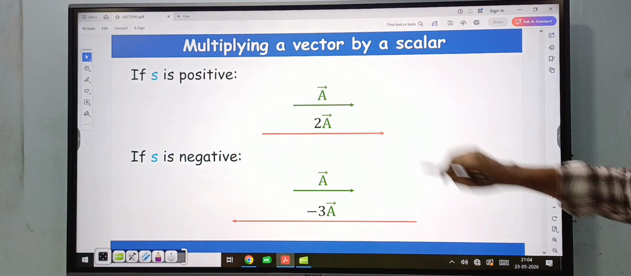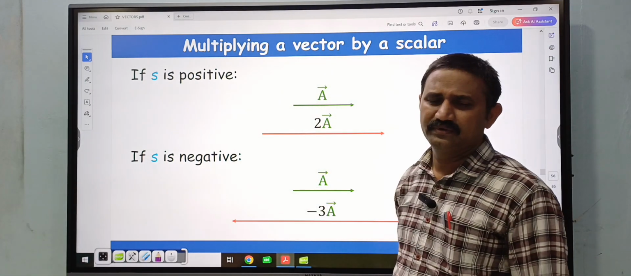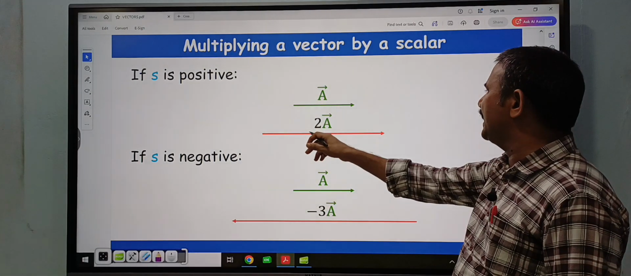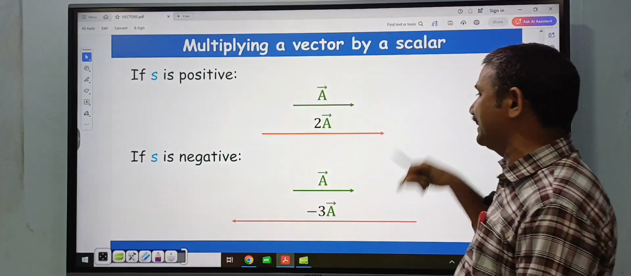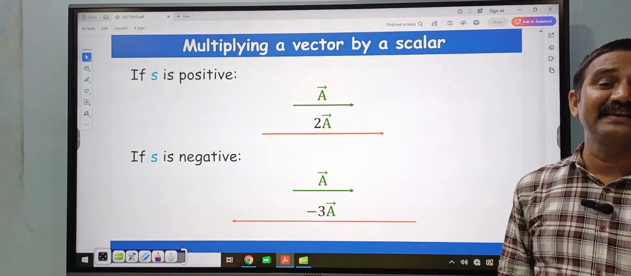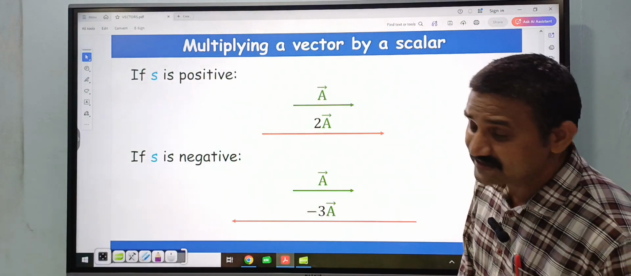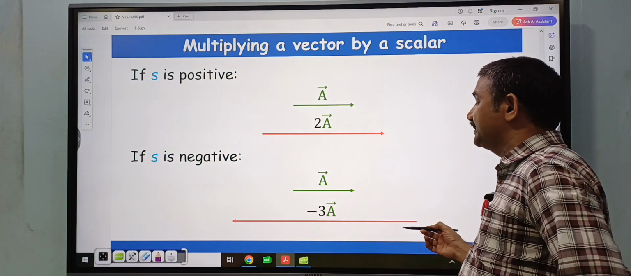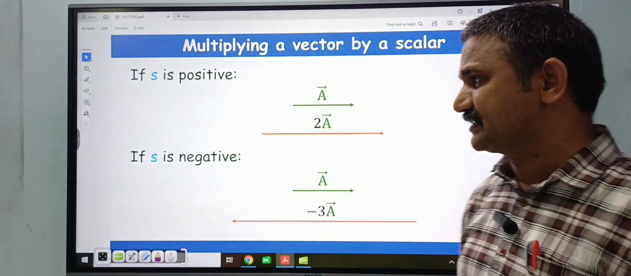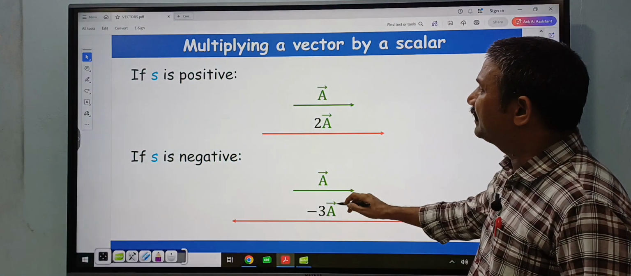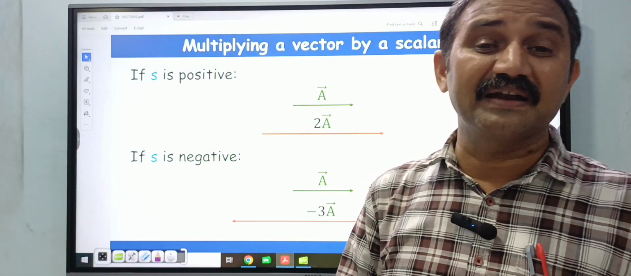Suppose this is A bar vector in this direction, and you multiply it by 2. That is 2A bar in the same direction. So in this case, the multiplication factor is a positive value, and the result is in the same direction. Suppose the multiplication factor is negative. Suppose this is A bar vector in this direction, then multiplying by -3. Minus 3 means it is acting in the opposite direction. So in this case, the magnitude changes and the direction is opposite to the direction of the given A bar vector. This is what multiplication of a vector by a scalar is.